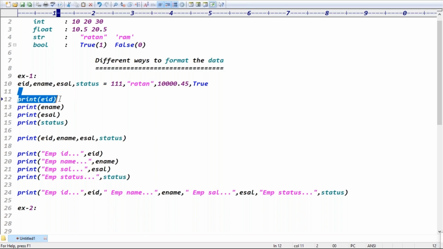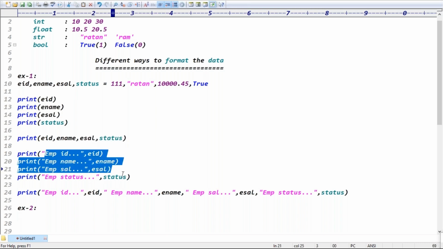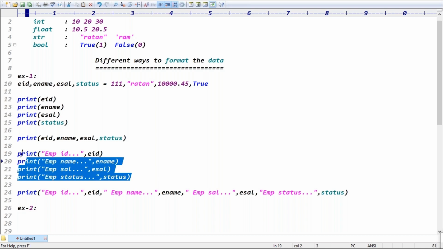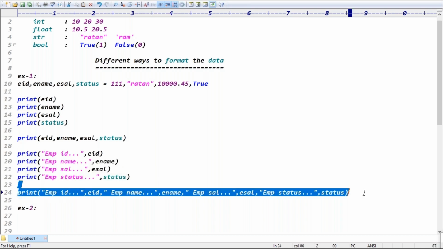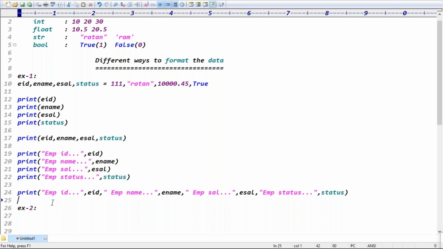This is like EID, name, salary, status with the comma operator we can put. Otherwise, with some extra message like EID, name, salary, status, all these lines you can put in a single line, right? Exactly. But the formatting does not come out in a proper format. That's why in Python there are three ways to format the data, guys. How many ways? There are three ways to format the data. Sir, what are the three ways?